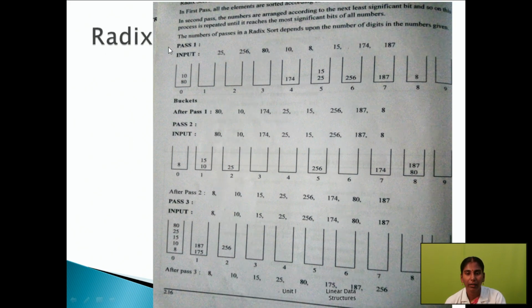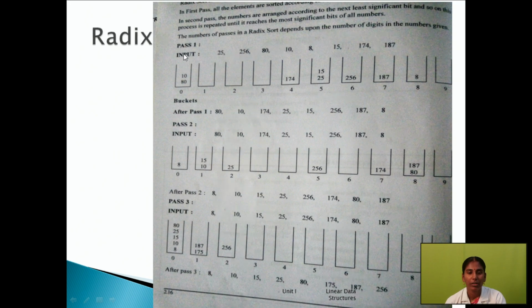Here I have taken 8 elements for radix sort: 1, 2, 3, 4, 5, 6, 7, 8. Yes, 8 data items are there. Here 9 buckets are used.